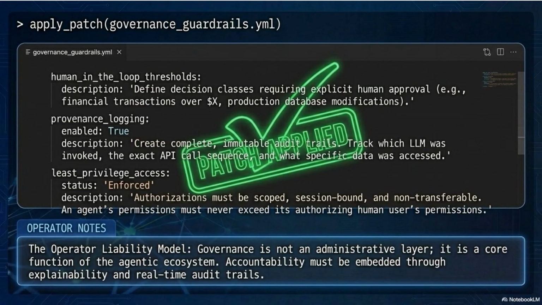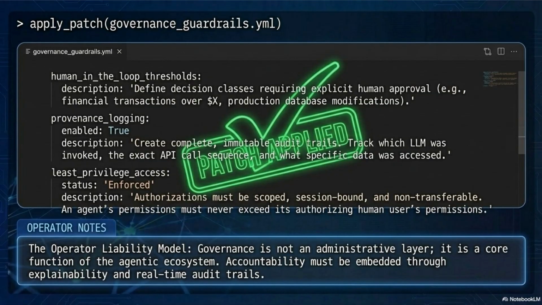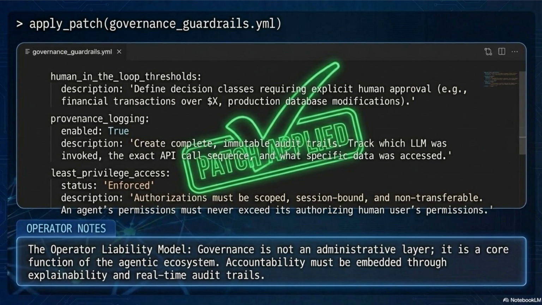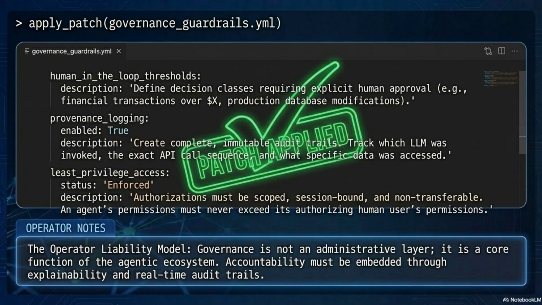Financial transactions above a specified threshold. Production database modifications. Any irreversible external API call. These are not optional escalation paths. They are mandatory gates. Provenance logging enabled, immutable, complete.